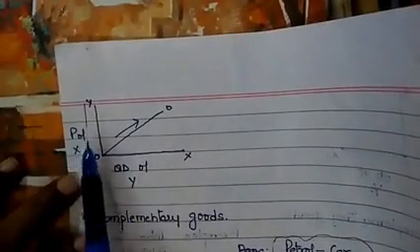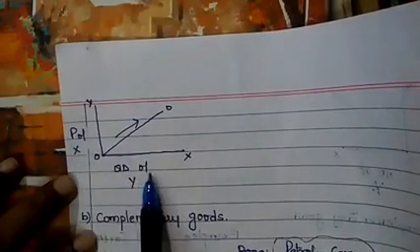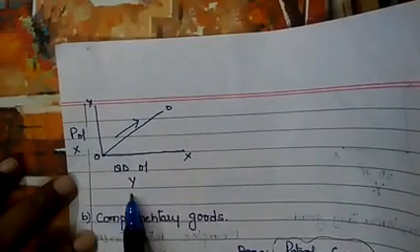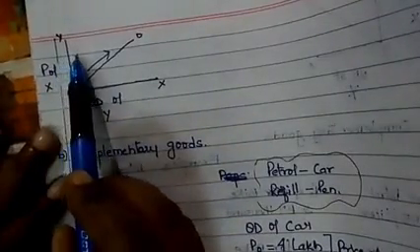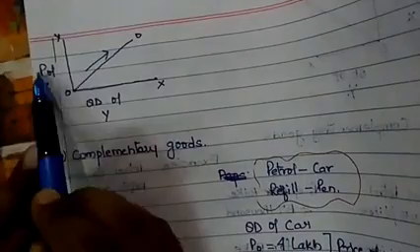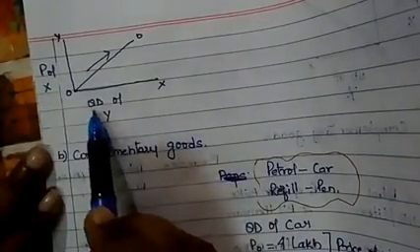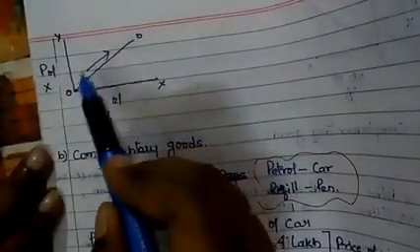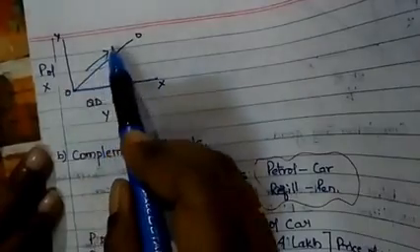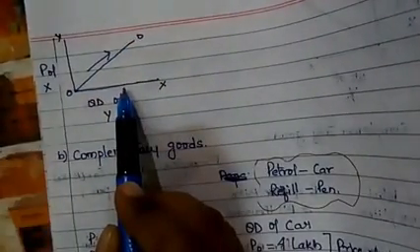Here Y, here origin X. In Y you will write price of X, commodity X, and in the X column, QD of Y. Here coffee. Here, as I told you, substitute goods, that means P of X, the price of commodity X, that is tea, and QD of Y, that is quantity demanded of Y. Both are increased simultaneously. That's why the demand curve goes in an upward direction. This is for the substitute goods.